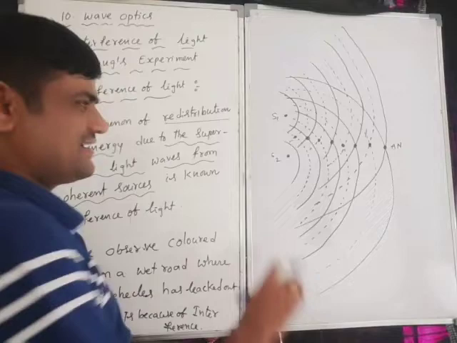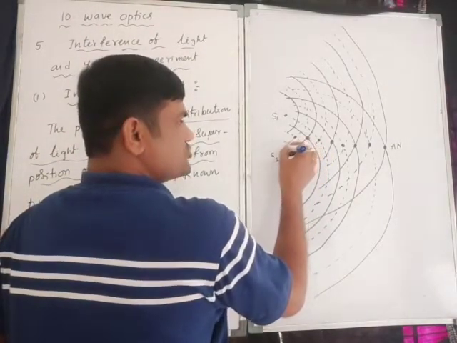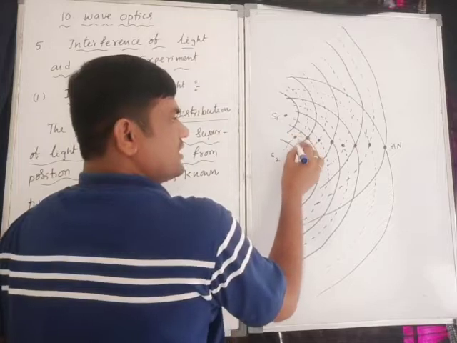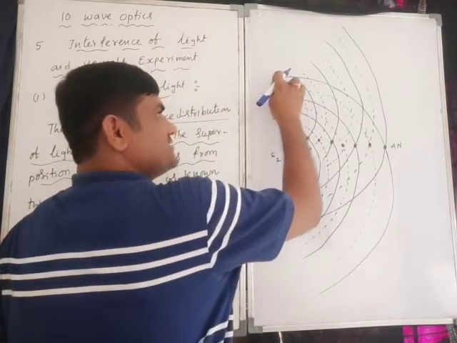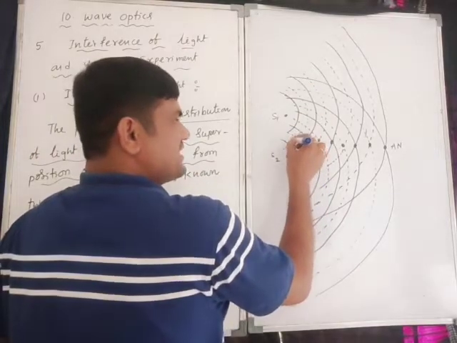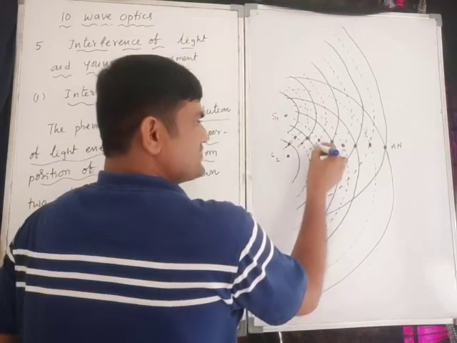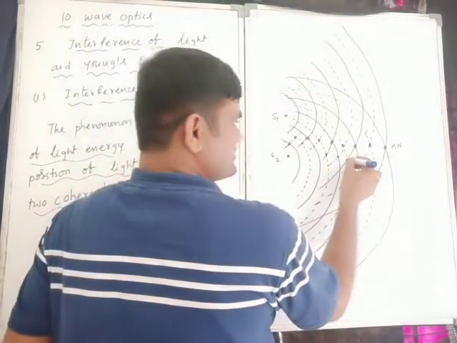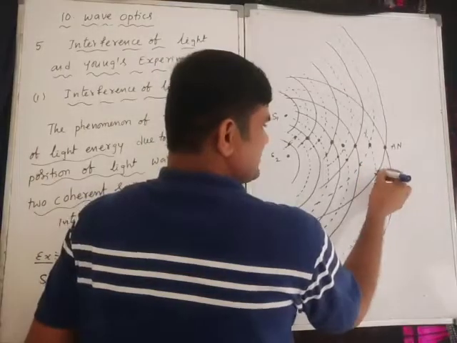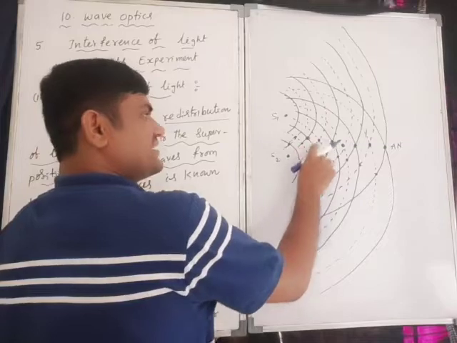Similarly, this S2 bright wavefront and S1 dark wavefront, that will be a dotted line, meet at a point. Next this meets at a point, and again this point, and again this point. Everybody can observe this. So dotted line, thick line, dotted line, thick line, dotted line and thick line.